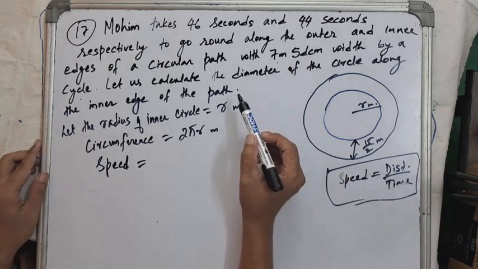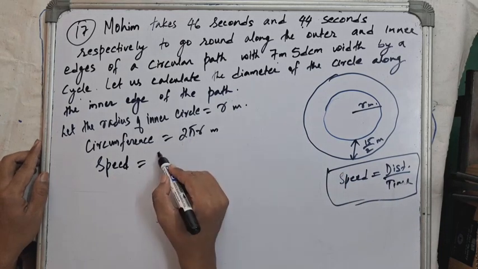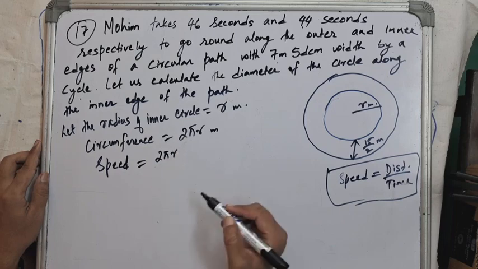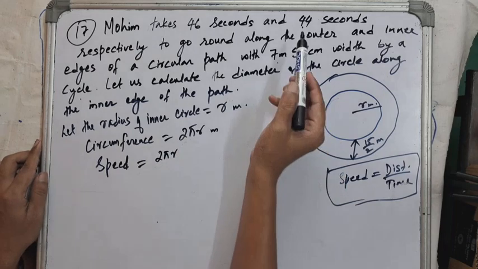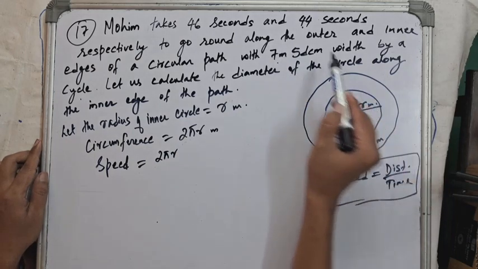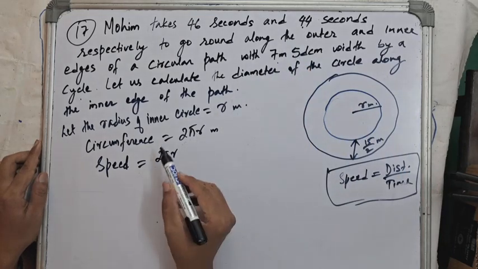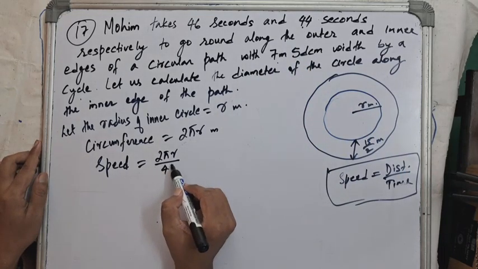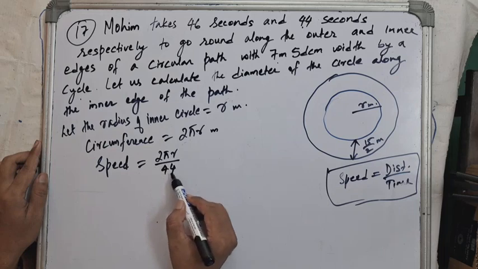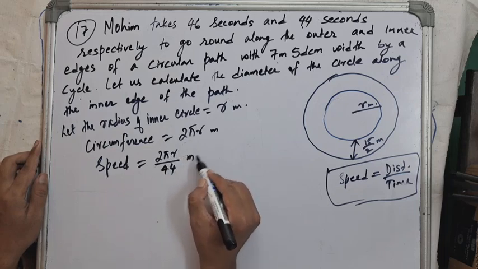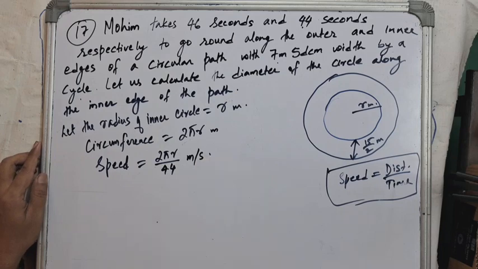So what is distance? Distance is 2 pi r. And what is time? Time taken by Mohim to cover the inner circumference is 44 seconds. So distance by time: distance is 2 pi r and time is 44 seconds. This is the speed of Mohim, in meters per second.